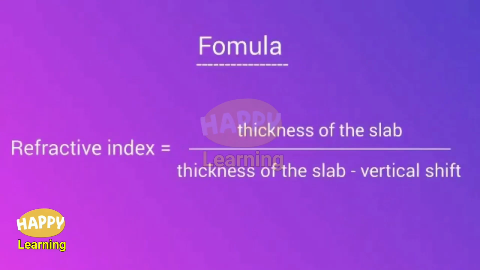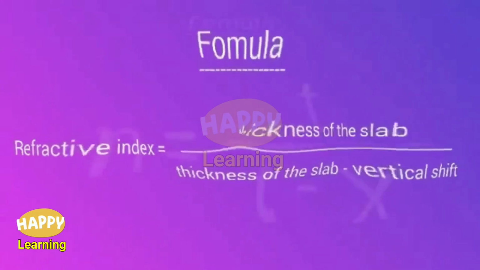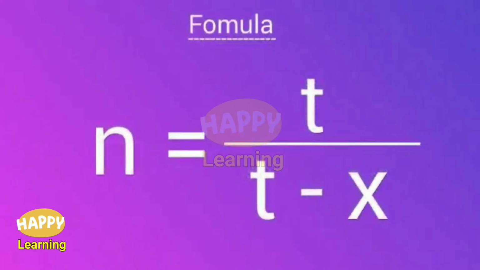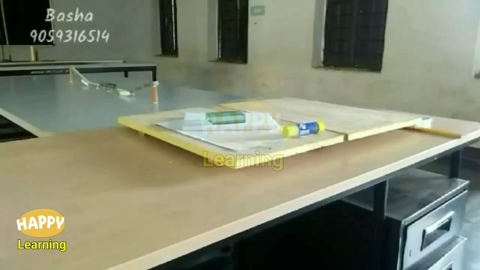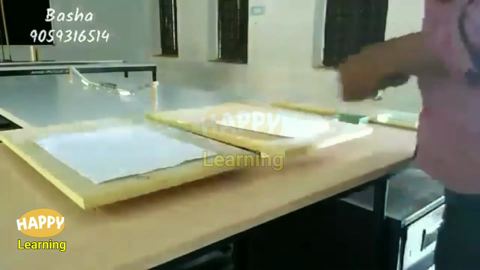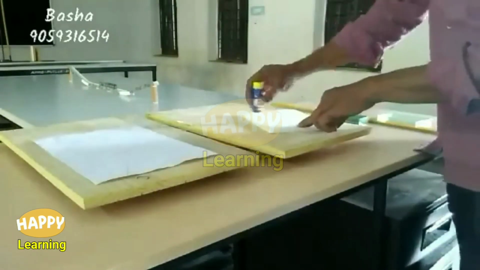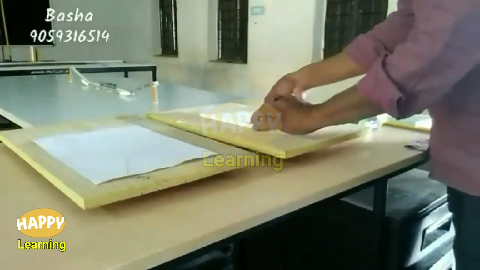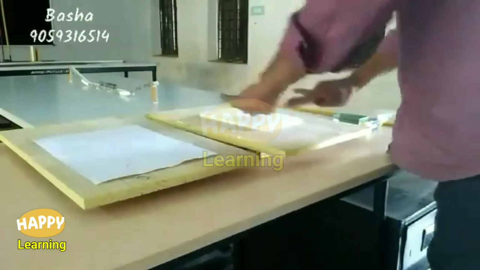Vertical shift. The formula is refractive index is equal to thickness of the slab divided by thickness of the slab minus vertical shift. N is equal to T by T minus X. Take a thermocol sheet, use some Fevicol and fix it over the drawing board.